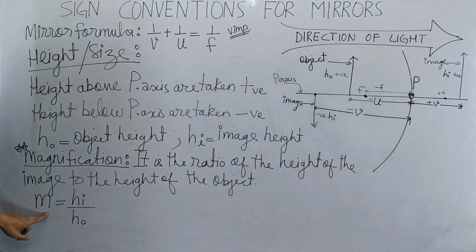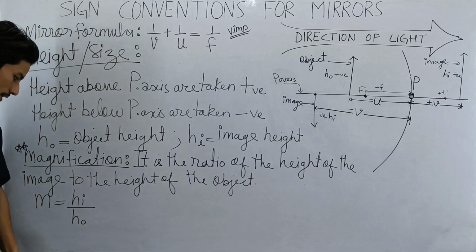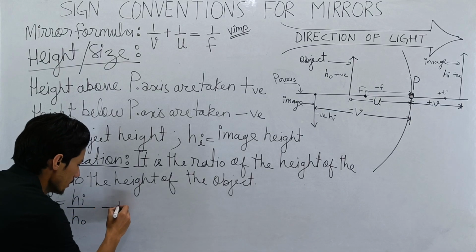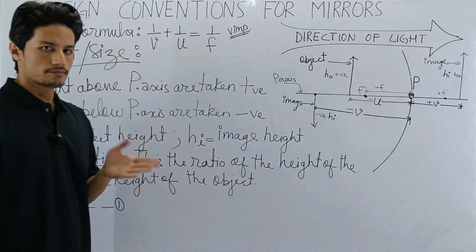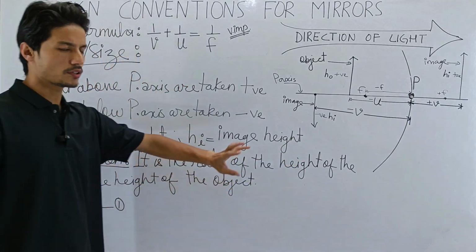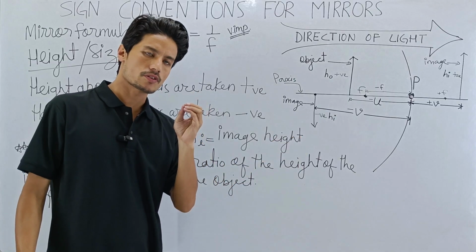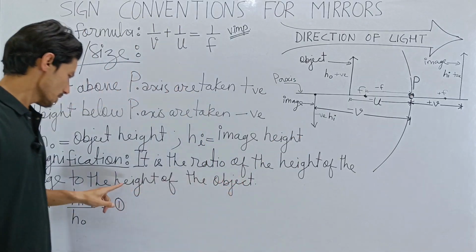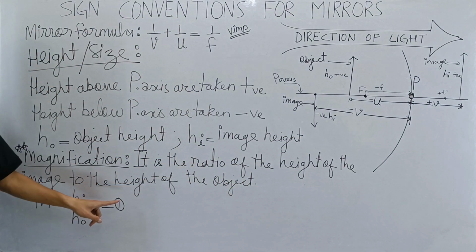So magnification is the ratio of the height of the image to the height of the object. This is one of the formulas for magnification. But there's another formula for magnification. For that, we are not going to write the definition. If you are going to write the definition for magnification, write down this one: it is the ratio of the height of the image to the height of the object.